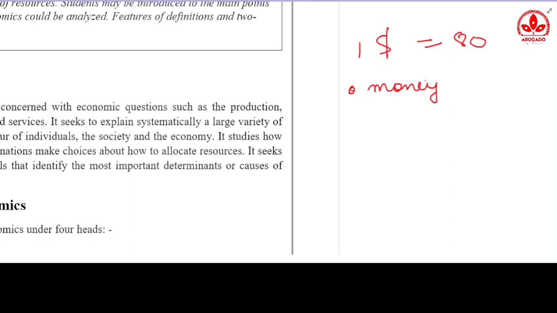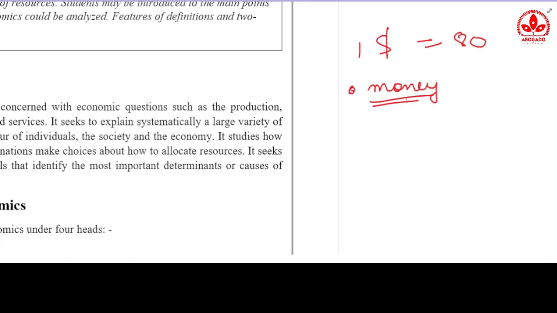So all these questions involve some kind of money, or something related to money. We can say these are money related questions, or, to say it more professionally, these are economic questions, meaning the questions which are related to the economy of a nation.